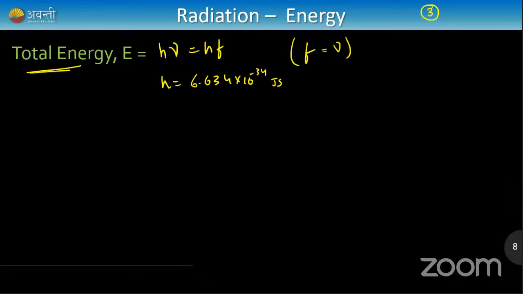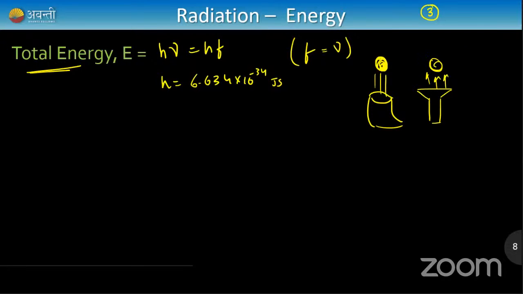Imagine you have to write 34 decimals before you write 663. That's a very small number. That is why the energy in radiation is a bit low. For example, if I take a hair dryer which we use to dry our hair after taking a bath and switch it on, then if I keep a plastic ball over it, the ball can float. But if I take a torch and keep the plastic ball on the light, it will not float, because the light energy is very low.